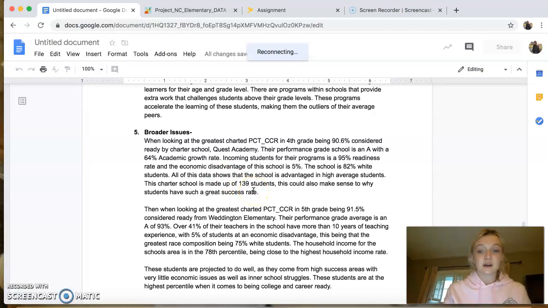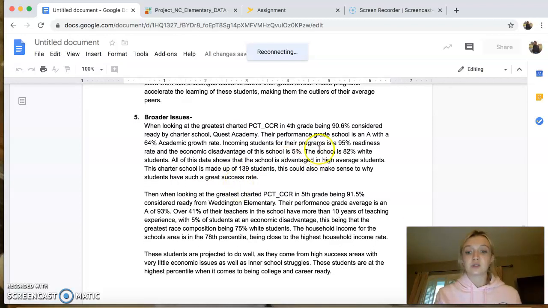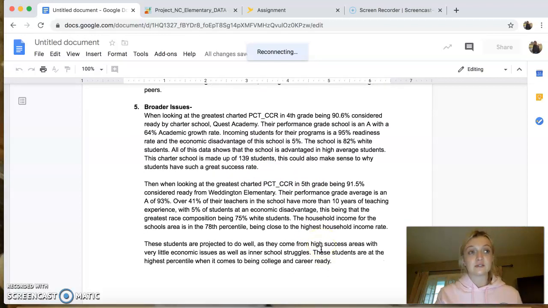This does make sense from an economic standpoint, as this is a charter school, and students may be a little more up to scale. If you also look here, the school is 82% white students. It shows that the school has an advantage in high average students because the charter school is made up of only 139 students. It makes sense that when there's a smaller group, there's more attention per student,